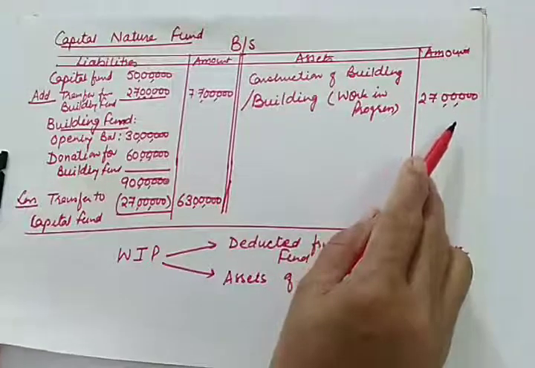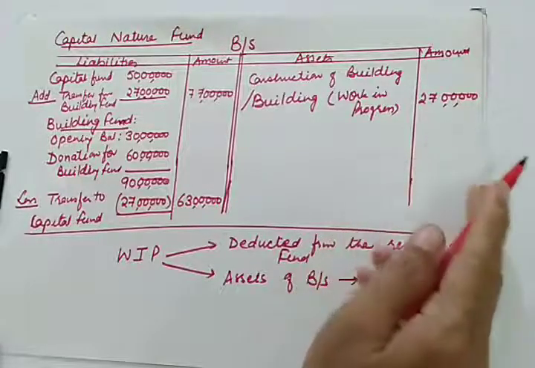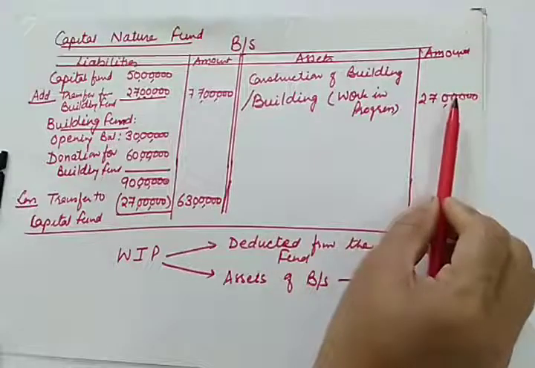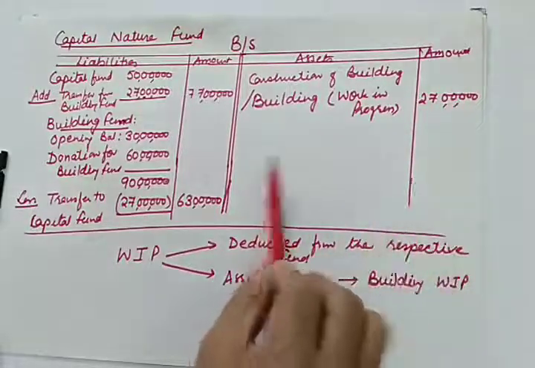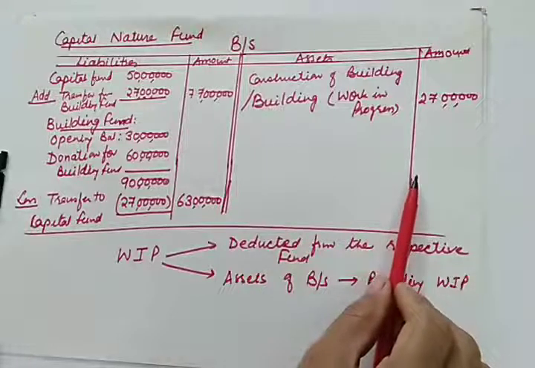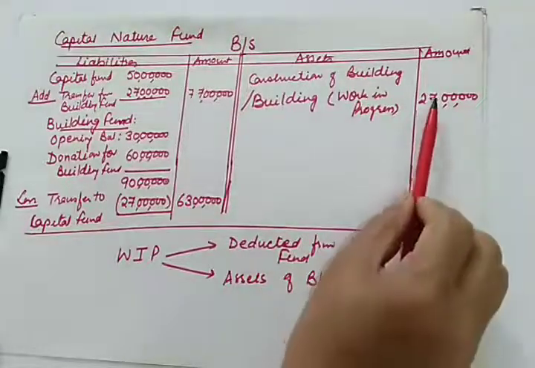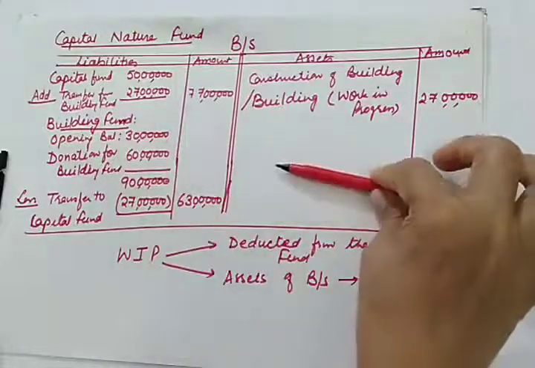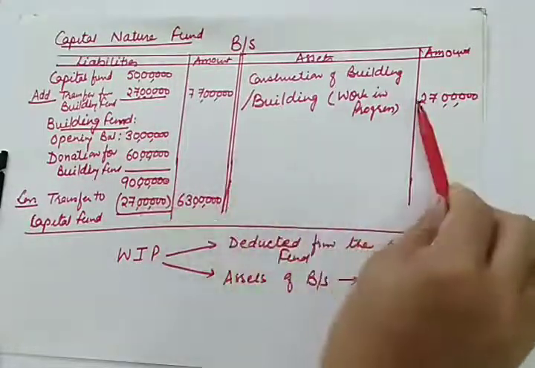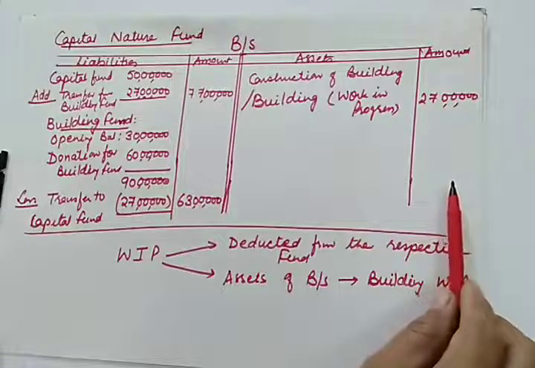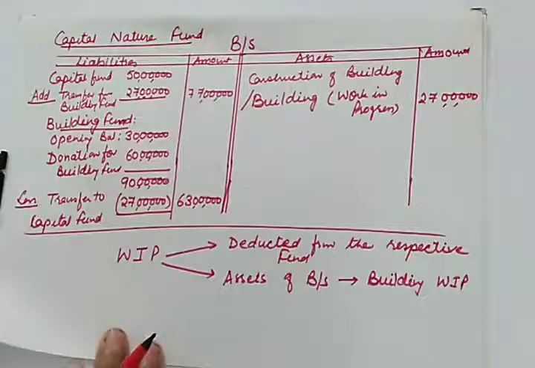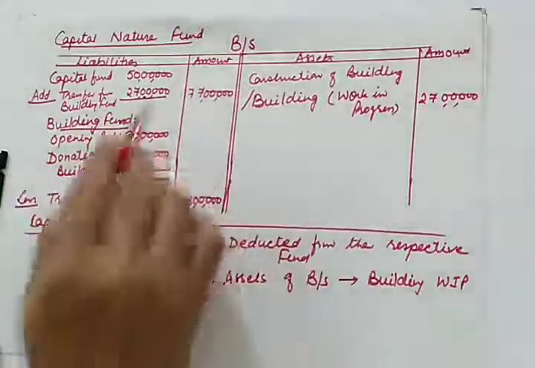You can have one question in your mind that this is not a double entry system, but it is a double entry system. When you are constructing your building, there is a cash or bank balance also, which we are not showing. So your cash or bank balance is also reducing. When you receive fund, your cash balance increases, and when you spend fund, your cash balance will reduce. But because it is a capital nature fund, it has to be treated differently as compared to the revenue nature fund, because here your asset is created.